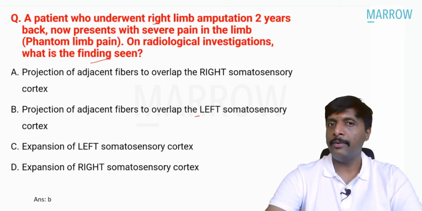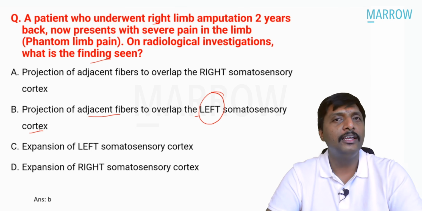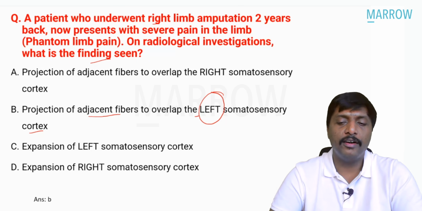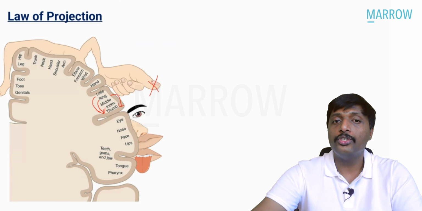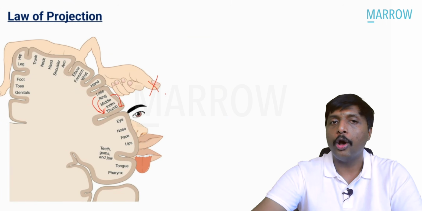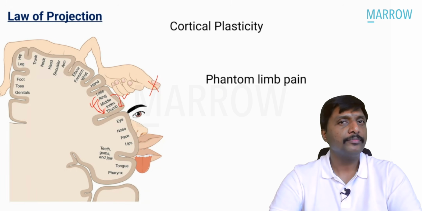He is having phantom limb pain because of projection of adjacent fibers to overlap the left somatosensory cortex. So it is the left somatosensory cortex. This is what I told you. Encroaching. They now come and occupy this thumb region. This is called cortical plasticity, responsible for phantom limb pain.